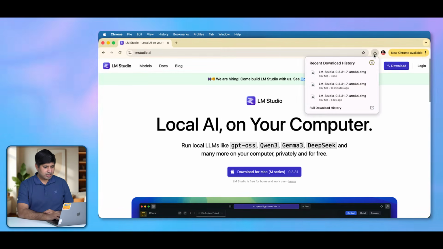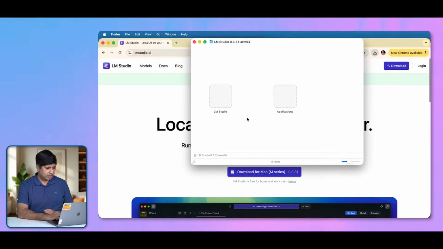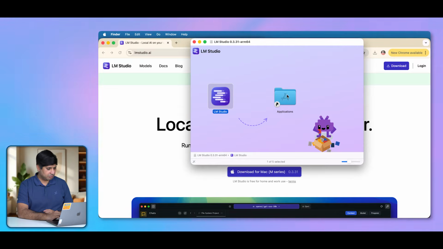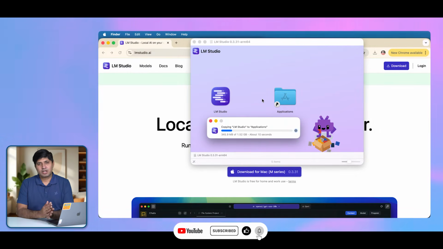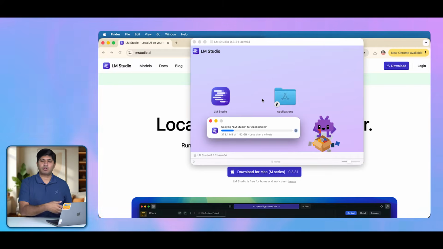Now the download has finished. Let's click on this downloaded file and let's install LM Studio on your system. So let's just drag and drop, the silly way of Mac for installing applications. Now, while this is getting installed, let's talk about why you should use LM Studio, why it is useful for you.